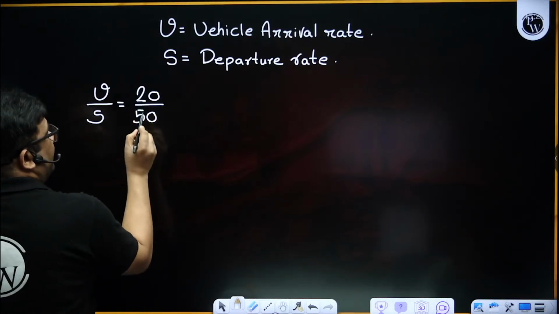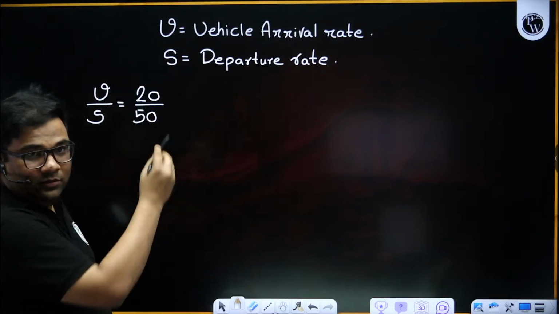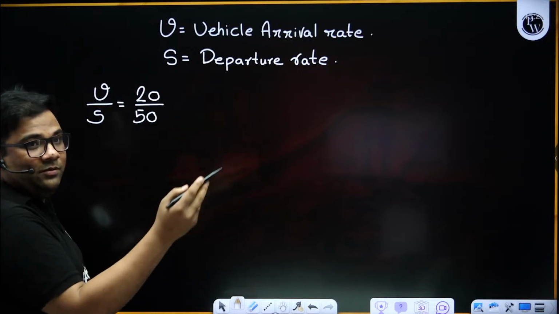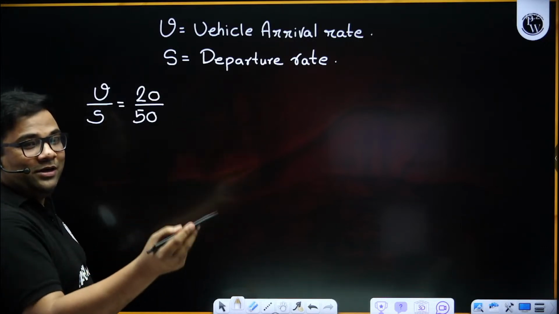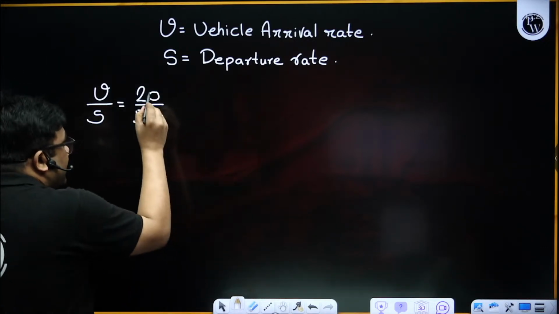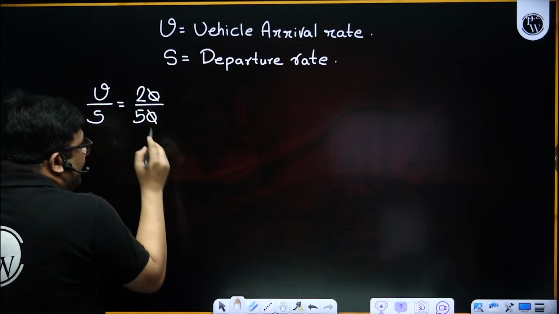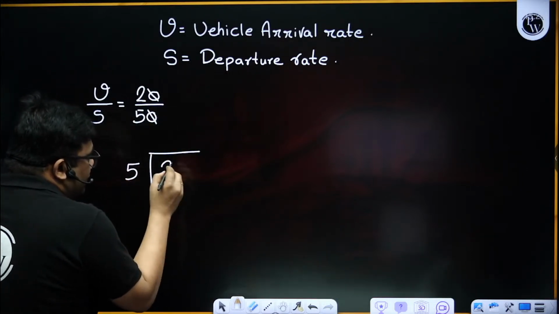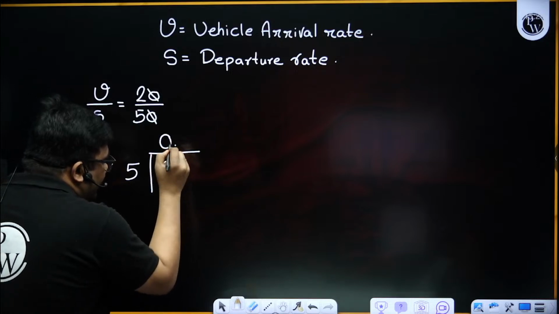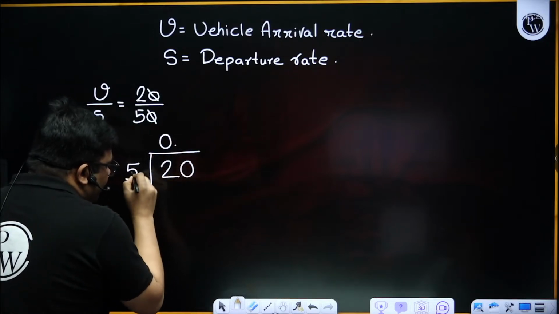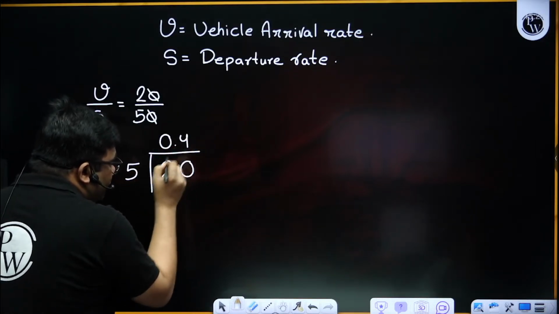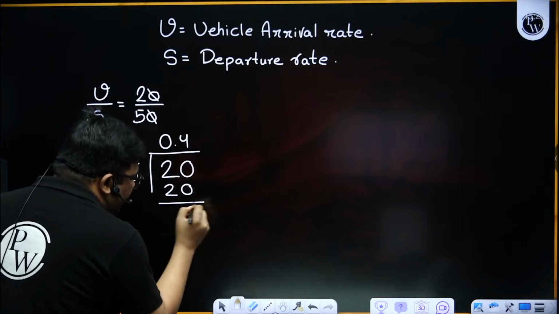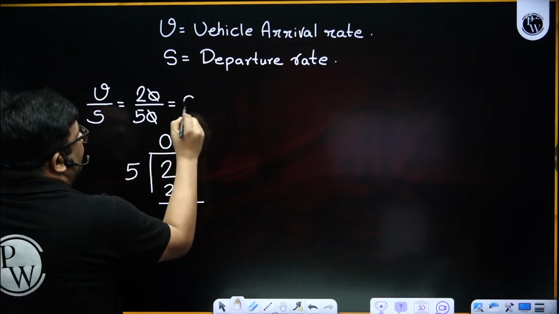You see, 20 by 50. Tomorrow they will ask, sir, how is 20 by 50 equal to 0.4? See, you can cut this 0, so it is 2 by 5. You can do it like this: take the point, then 20. So 5 into 0.4 is 2.0, okay. So this is 0.4.